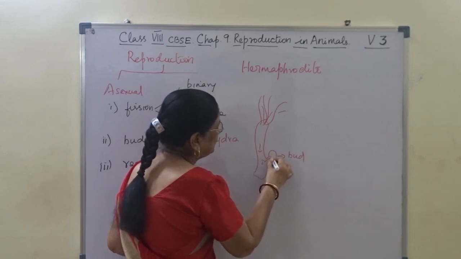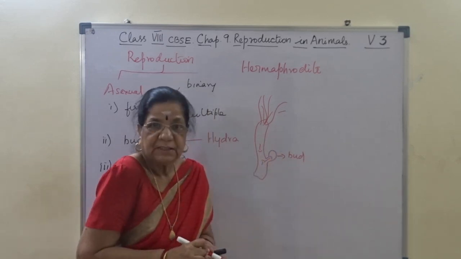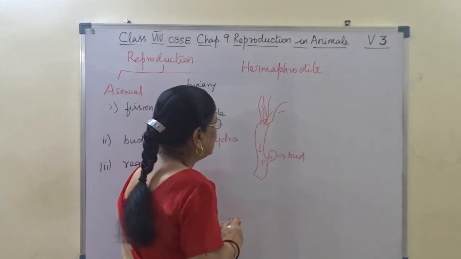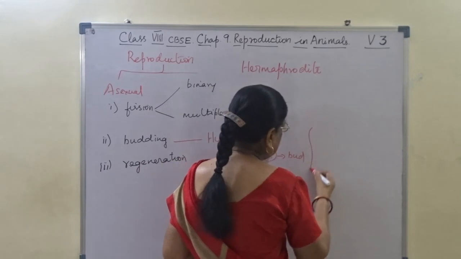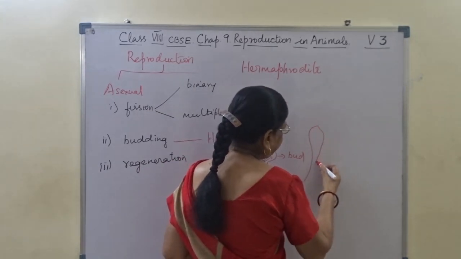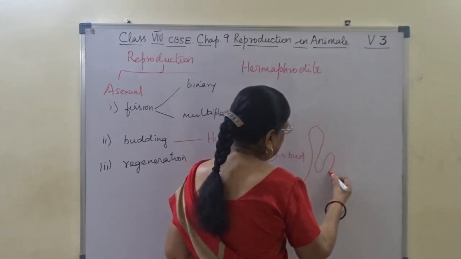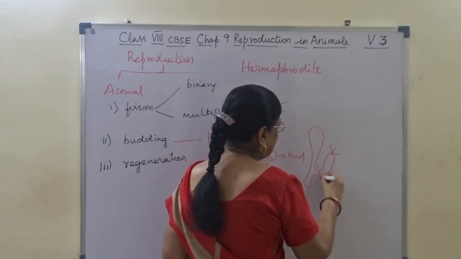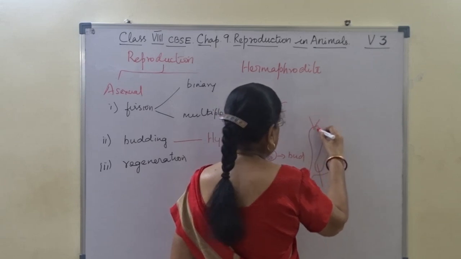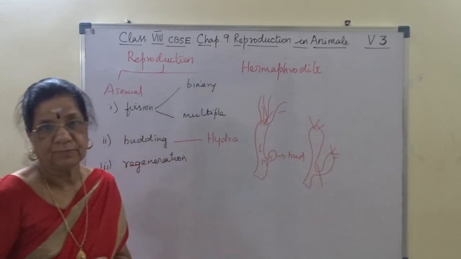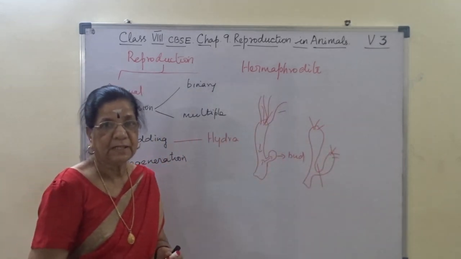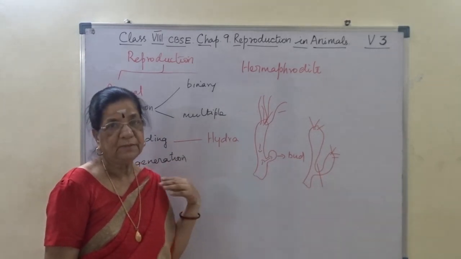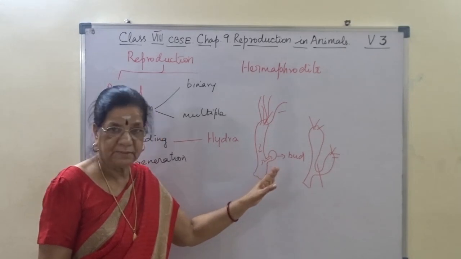The protoplasm will be taken along with the formation of the bud. And then when the young hydra is fully developed, it gets detached from the mother hydra. This is budding. I repeat, hydra reproduces asexually by the formation of a bud.